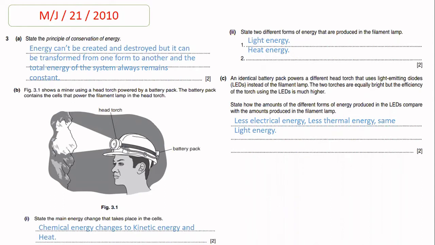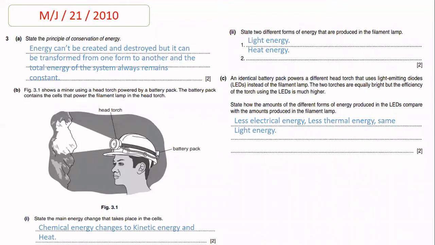In part C, an identical battery pack powers a different head torch that uses LEDs. Beta, LED stands for light emitting diode, and the main advantage of using LED is that it consumes less power while providing the light with the same brightness. So the two torches are equally bright, but the efficiency of the torch using the LED is much higher because the LED consumes less power. That's why the efficiency of the LED is much higher than the filament lamp.